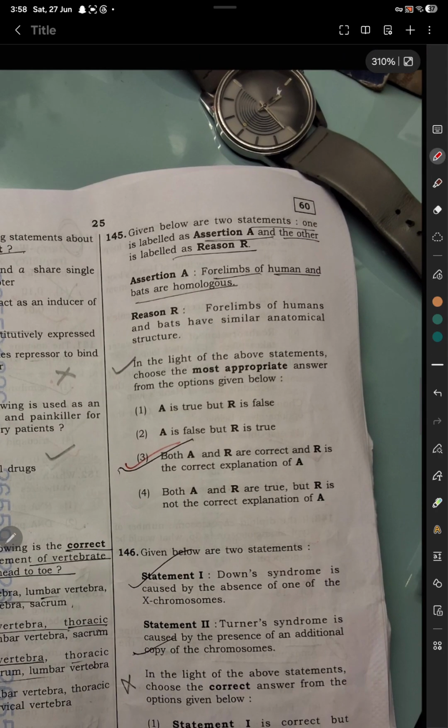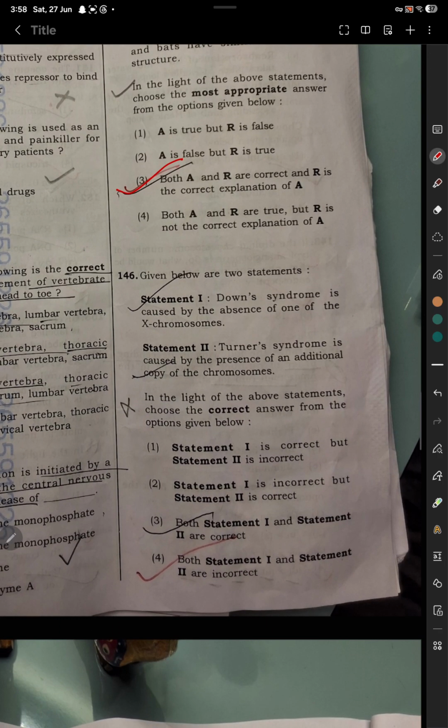Question 145. Given below are two statements. One is labeled assertion, another is labeled reason. So option number 3 is correct. Both assertion and reason are true, and reason is correct explanation of assertion. Question number 146. Option number 4 is correct. Statement 1 and 2 both are incorrect.